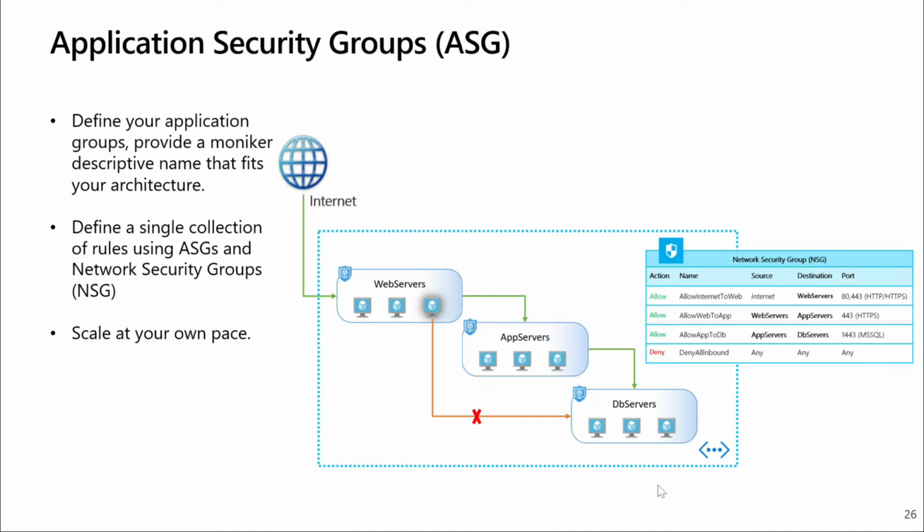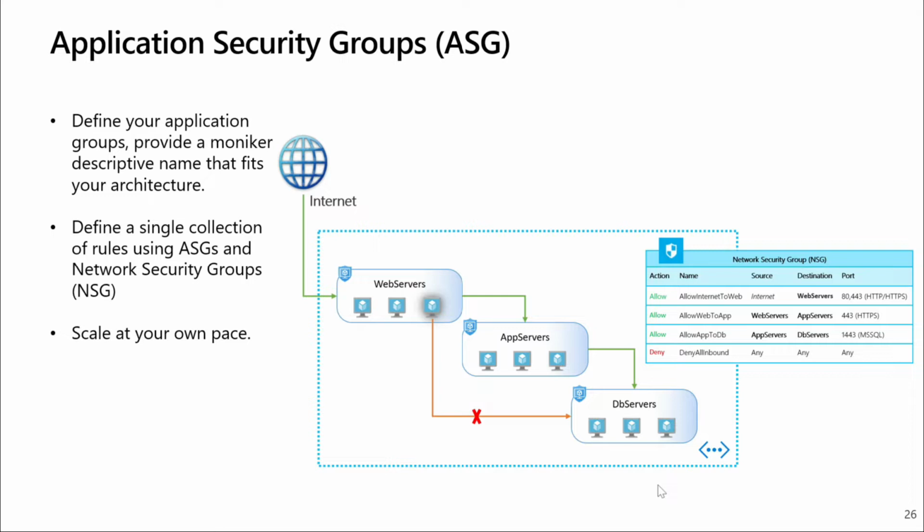However, because of the way application security groups work, we can block certain workloads from communicating with others within a subnet. So think of it this way. Even though I'm on the same 10.0.0.0/24 network, the web servers will not be able to communicate with the database servers. They'll only be able to communicate with the app servers. The app servers can only communicate with the database servers. This makes that line of delineation.